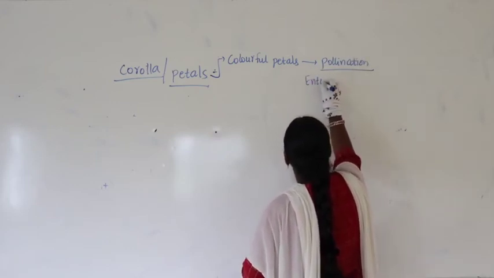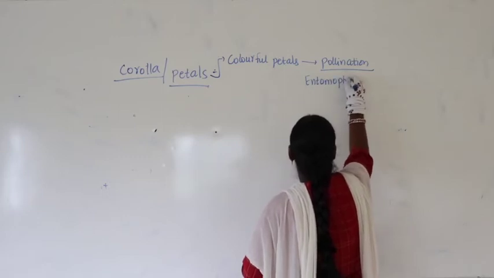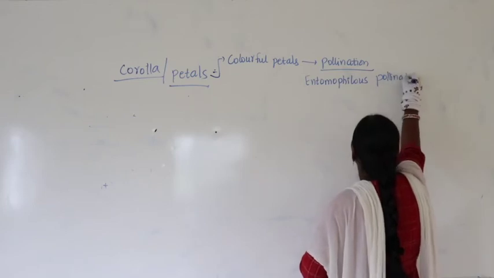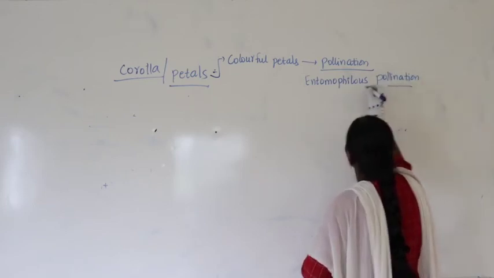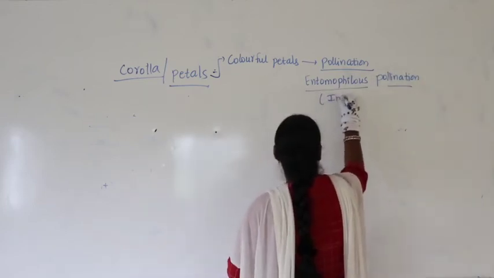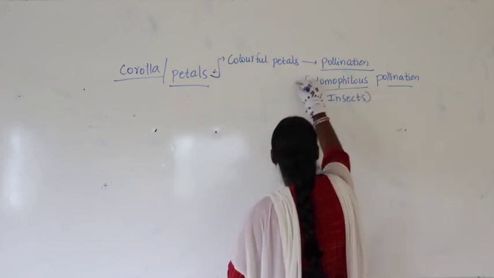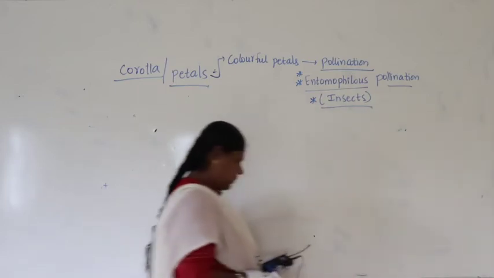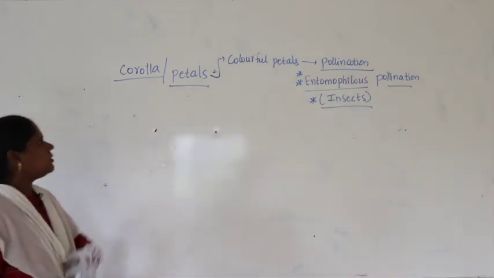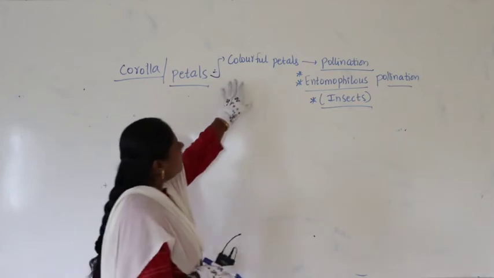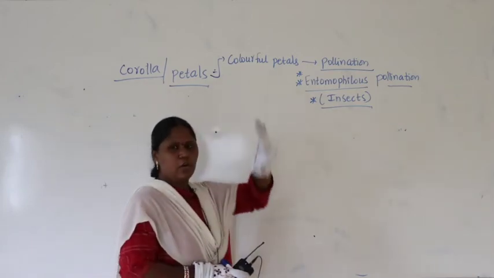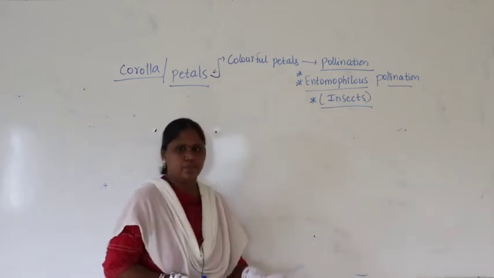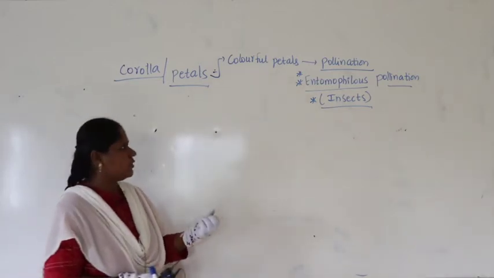Especially for entomophilous pollination. What is entomophilous pollination? That means the pollination is by insects. When you take colorful petals, in what way are they helpful? Mostly they attract insects for the nectar.